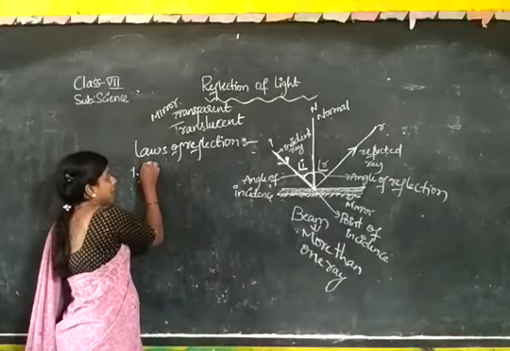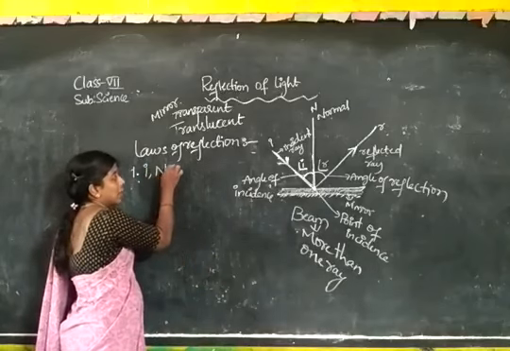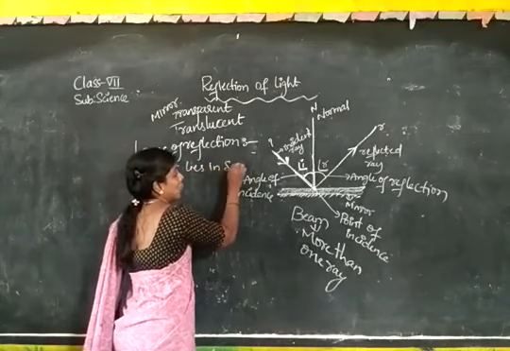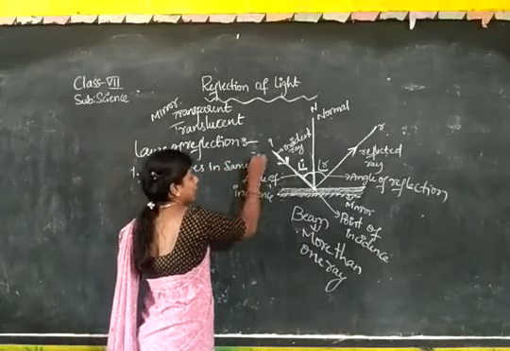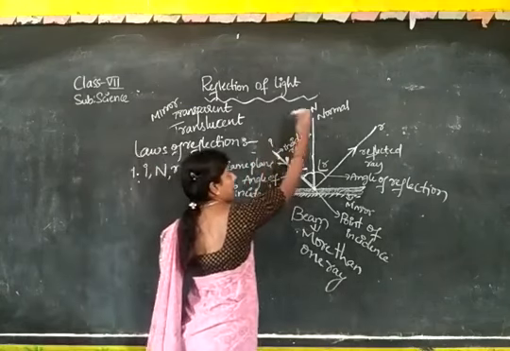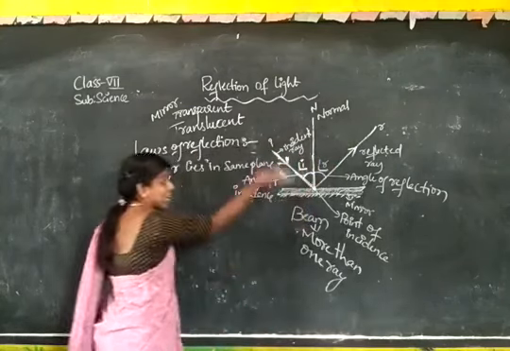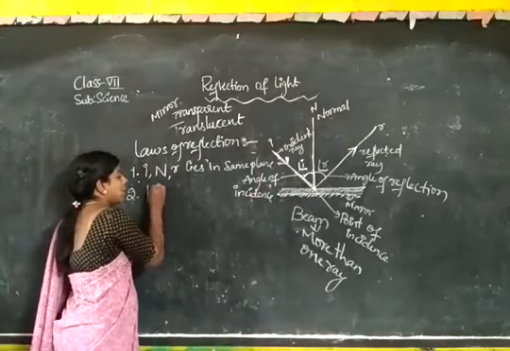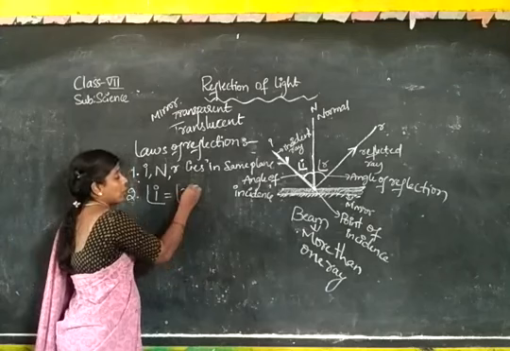First point: the incident ray, normal, and reflected ray lie in the same plane. They are all on the same side. And this one: the angle of incidence is equal to the angle of reflection.